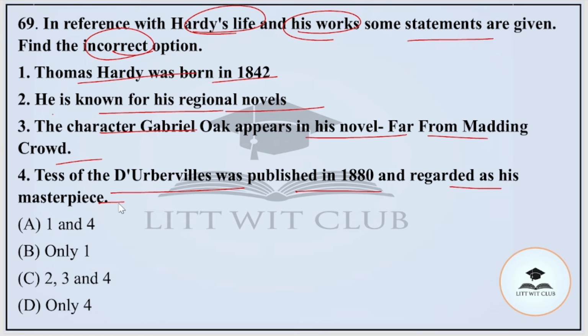And the correct option is option number A, that is first and fourth statement, that is Thomas Hardy was born in 1842 and Tess of the d'Urbervilles was published in 1880 and regarded as his masterpiece. These both are the wrong statements.